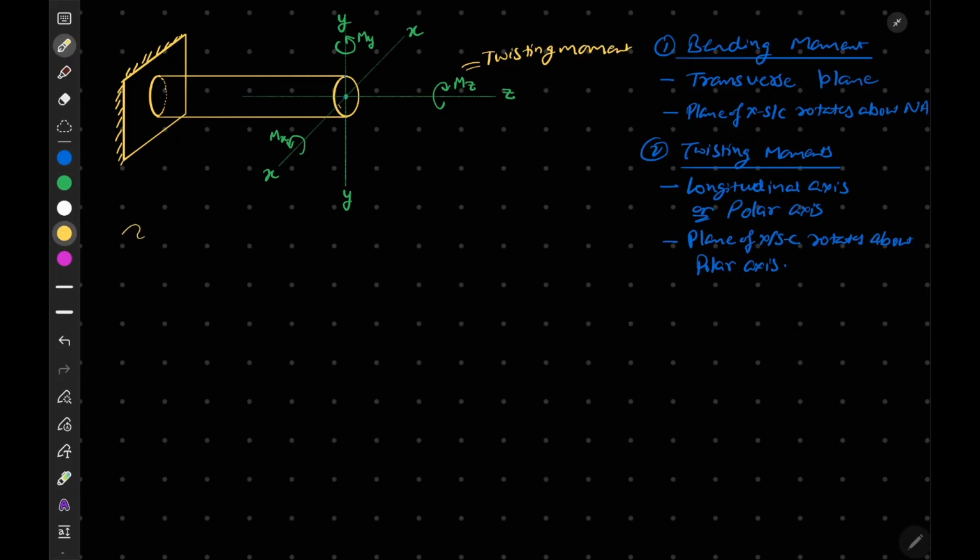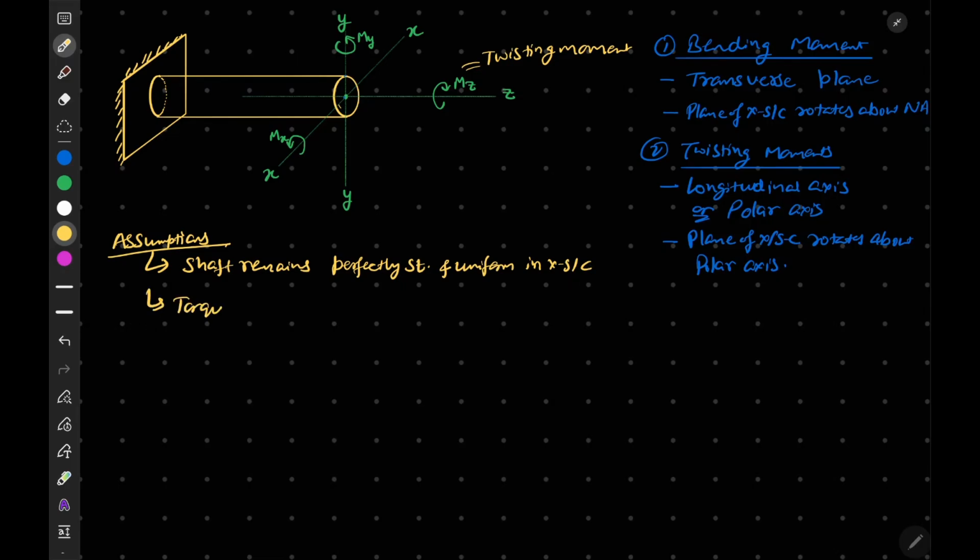Now let's talk about the assumptions in this chapter. We have already mentioned that the material is isotropic, homogeneous, and linear, and should obey Hooke's law. And we have some additional assumptions: the shaft remains perfectly straight and uniform in cross section.